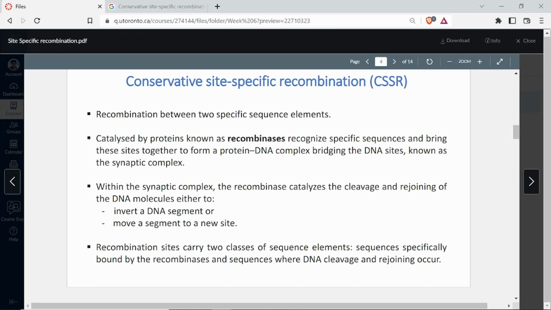So CSSR can generate three different types of genetic rearrangements, like insertion. Insertion means that because you're saying that one region gets excised out, it moves to another region. So if you look at the whole genome, you would call it a translocation. If you can make out that one chromosome is broken at some point and you see that region somewhere else, that is translocation.